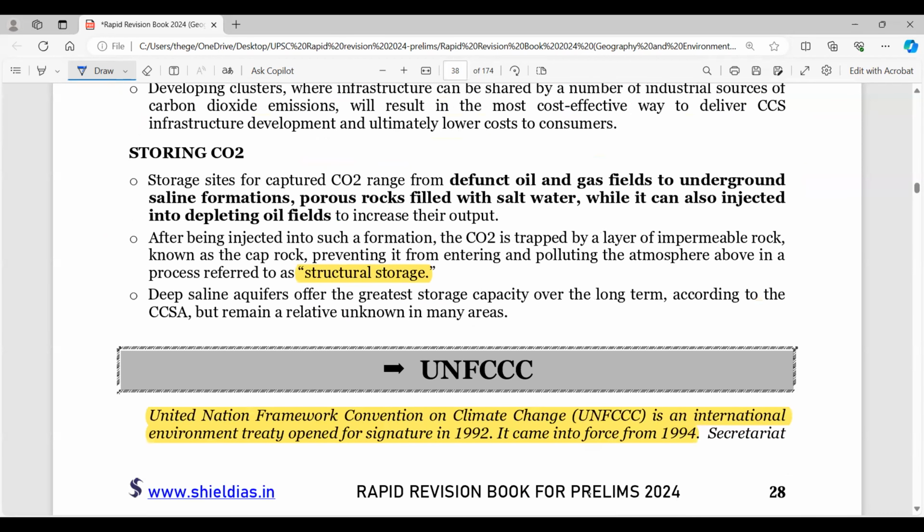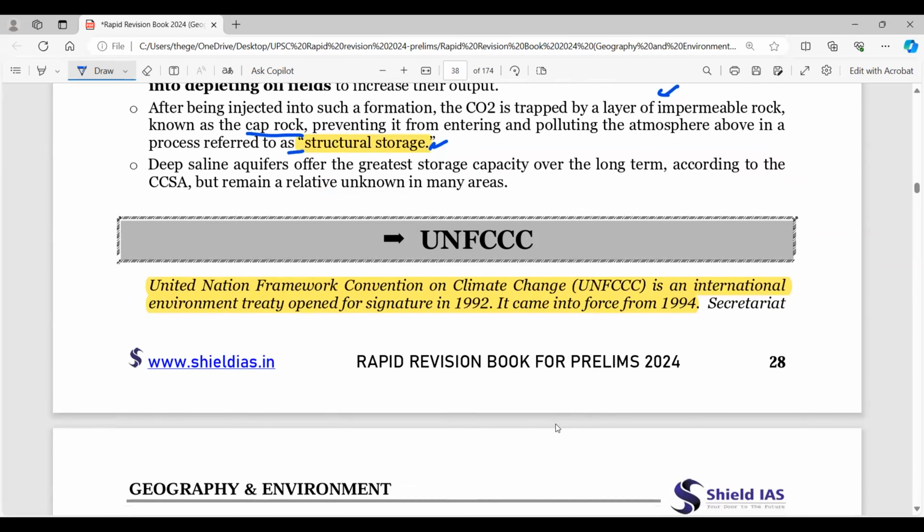There are some structural storages like the rock cap and others that we saw in the diagram, which can be used, or saline formations, porous rocks filled with salt water, and many other areas where it can be injected, into depleting oil fields or coal fields. But it has to be taken care that nothing is leaked out.